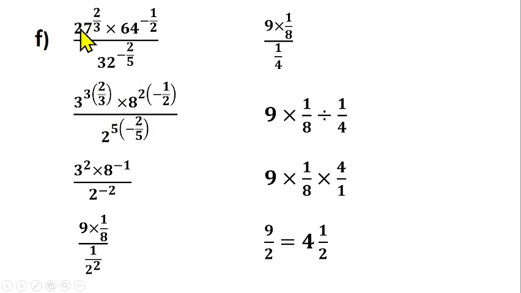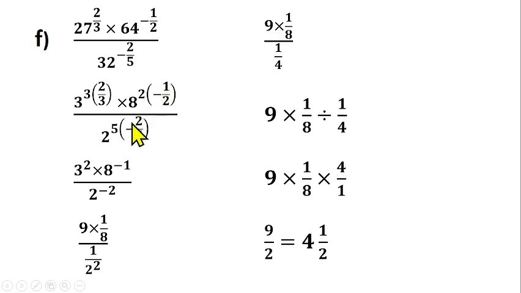How? You can find the index of 27, which is 3 raised to power 3. Then that power 3 will multiply this power here as well, according to the law of indices that we have learned. Then you can also change 64 to an index form. That can be 8 raised to power 2, or 4 raised to power 3, or 2 raised to power 6.